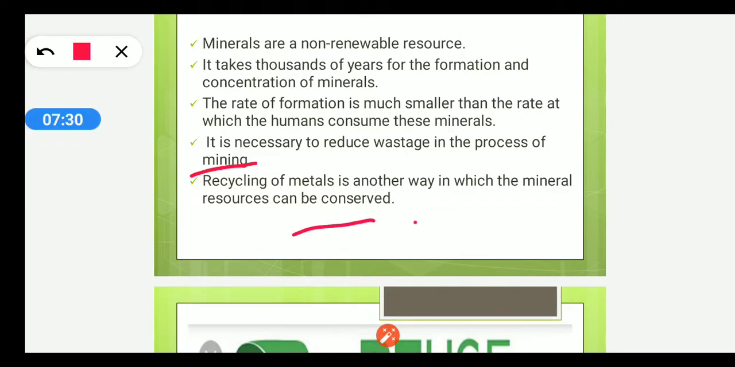So children, it is very important to conserve minerals because once the stock of minerals gets exhausted, we are never going to get it back in our own lifespan. Because it takes thousands and thousands of years for regeneration, reformation, and reconcentration of minerals. And the rate of formation of these minerals is very much smaller than the rate at which humans consume these minerals.